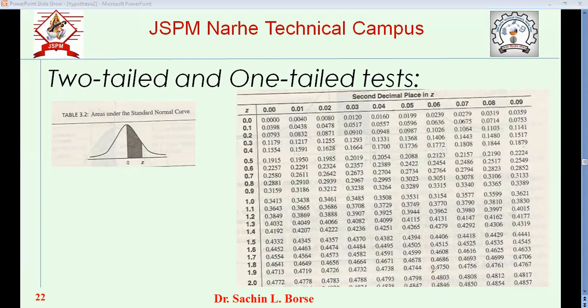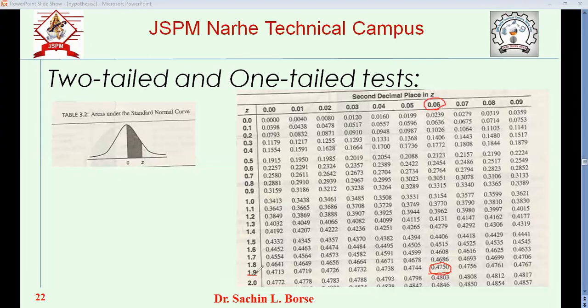It comes here. So you have to select this area, 47.5. Okay, so here it is 1.9, and this is 0.06.